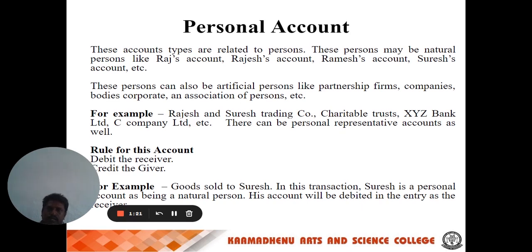The golden rule for the personal account is: debit the receiver, credit the giver. While receiving any amount, we treat the account as a receiver, and that amount will be debited. When any amount is given to any person, that account should be credited. This is the first rule of accounting, which is applicable to the personal account.